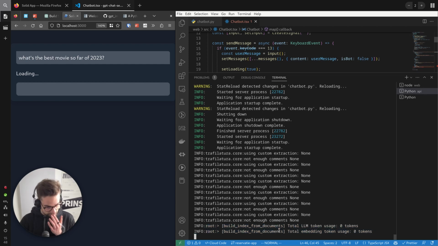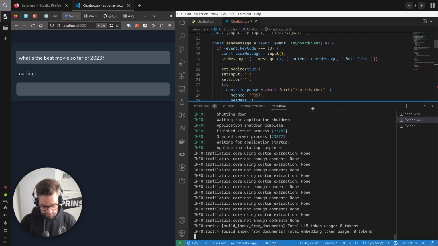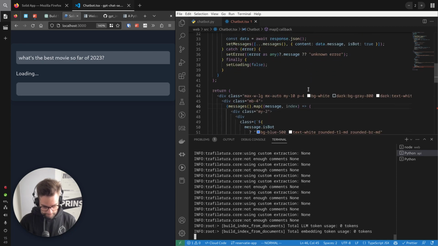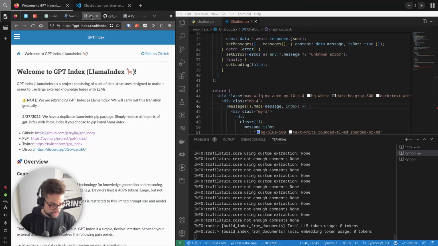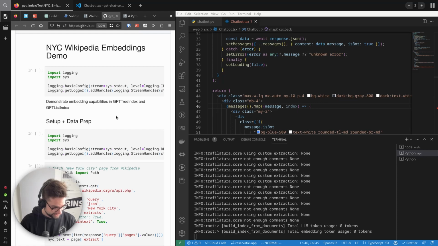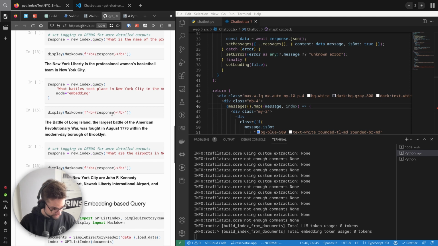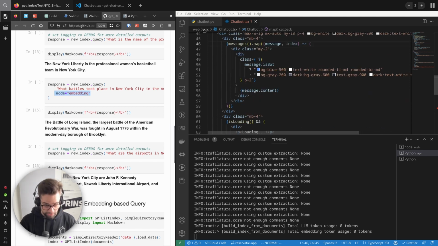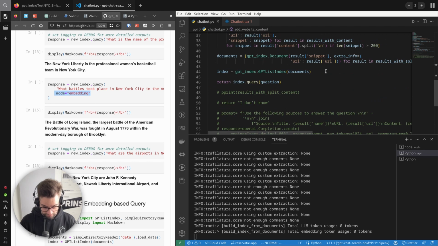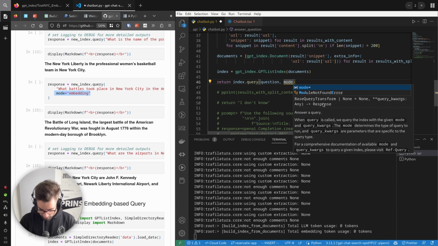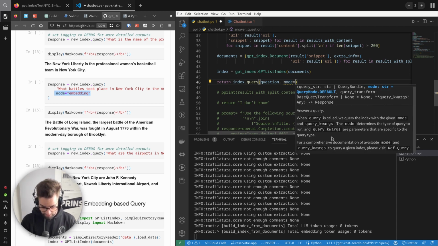Okay. 0 tokens. I don't trust that one. Is it still doing something? I suppose it is. It says embedding. I do want to use embeddings, please. Let's see, what did we miss? Wait, here it says mode equal embedding. I suppose I could try that. Next query. Mode. Queries called with the given mode. Yes, the mode determines the type of query to run. Yes.